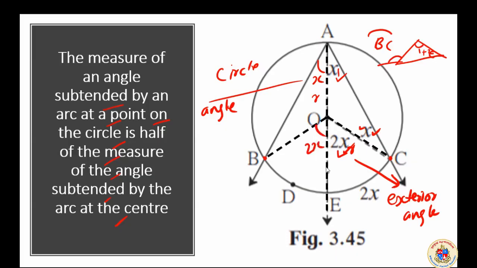The total over here is 4x. Total over here is 2x. So 4x के half हो गया 2x. This is the measure of the arc BC, and this is the angle inscribed by the same arc, half of it. That is what is written here.